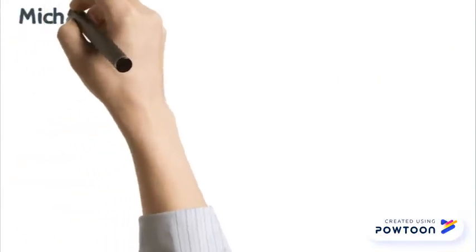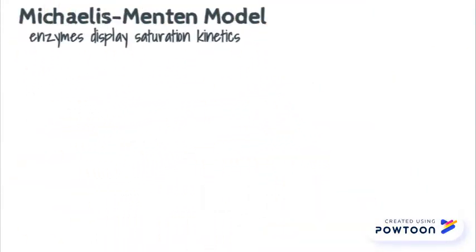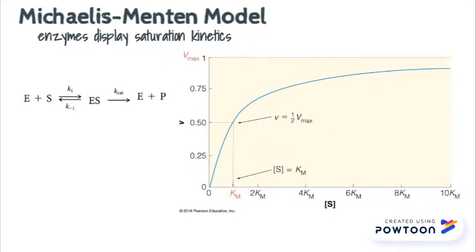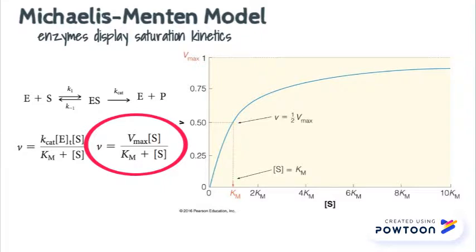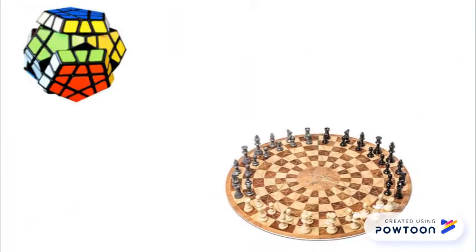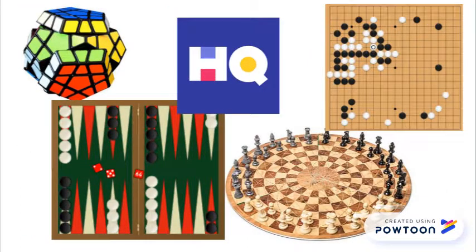The Michaelis-Menten model can be represented by a graph of the substrate concentration versus reaction rate V, and can be described by the Michaelis-Menten equation. The problem with this equation is that it's not easy to interpret because it's not a linear graph. Similar to the difficult games that you wouldn't necessarily try to play due to the headache it might cause.